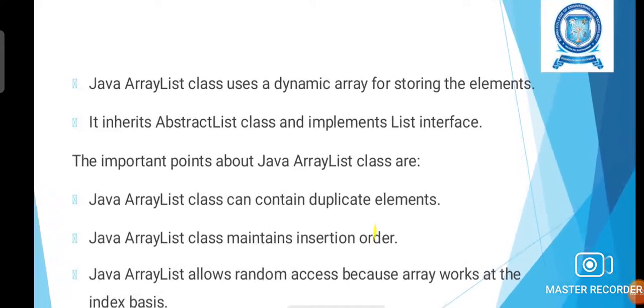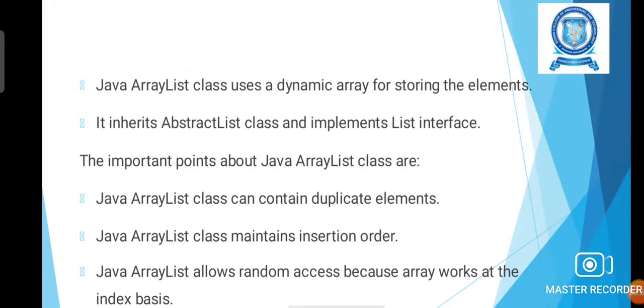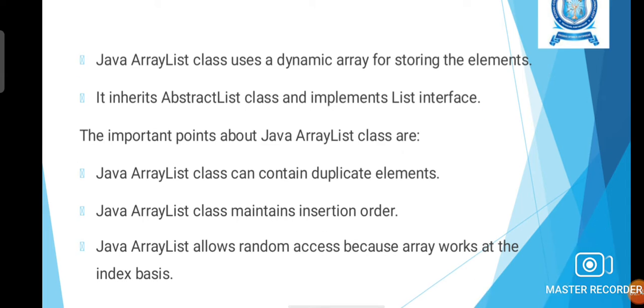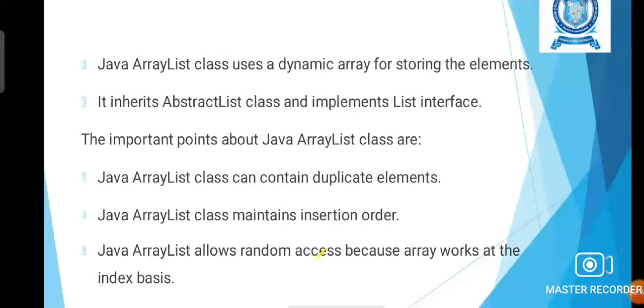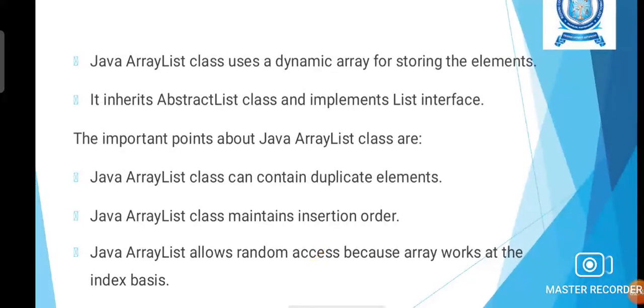So the Java Arraylist is the dynamic array for storing the elements which will implement the list interface. So the Java Arraylist can contain the duplicate elements and it will maintain the elements in the insertion order. Java Arraylist allows the random access because the arrays work on the index basis.